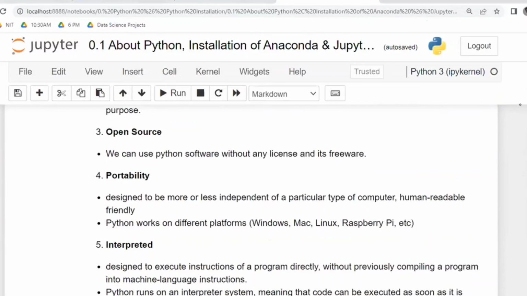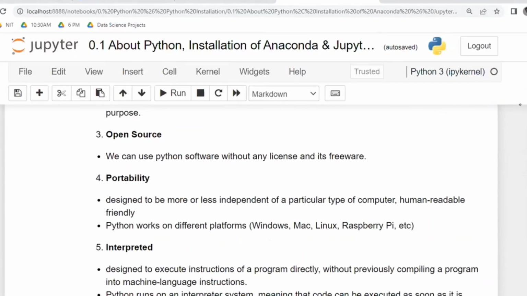Right? Now, it is open source. Open source means you don't need any kind of license or anything like that. It is completely open source. Directly you can download from the official website of Python and directly you can install. Unless it is an enterprise version, which companies are going to download at enterprise level. Generally, most of the time, whatever we work on in real life is purely the free version. As a data scientist also, we are going to work on the free version only.